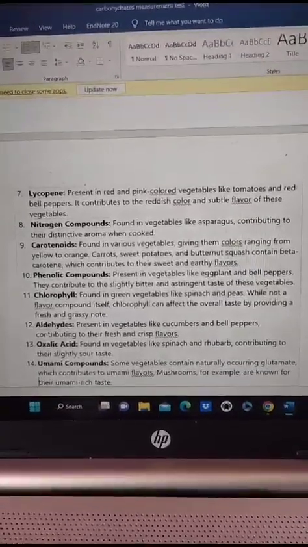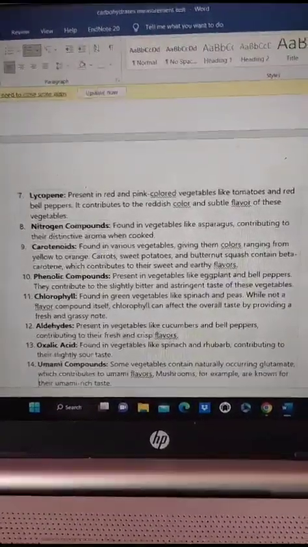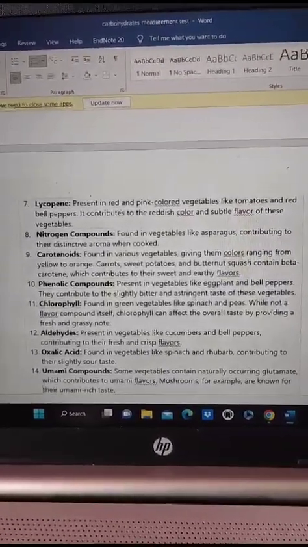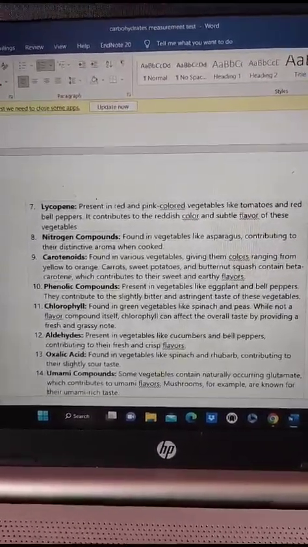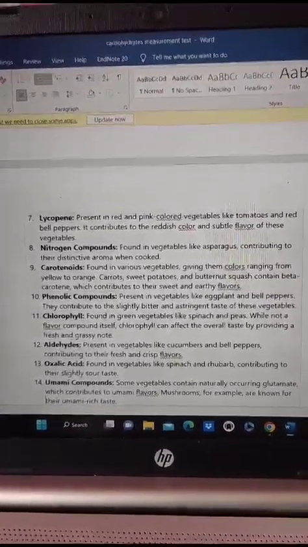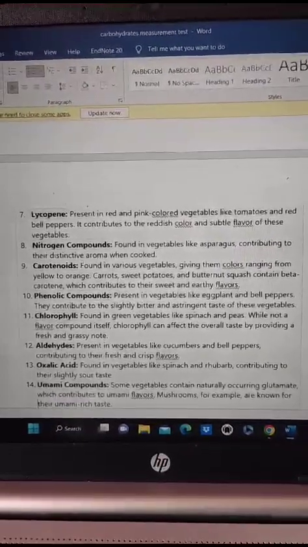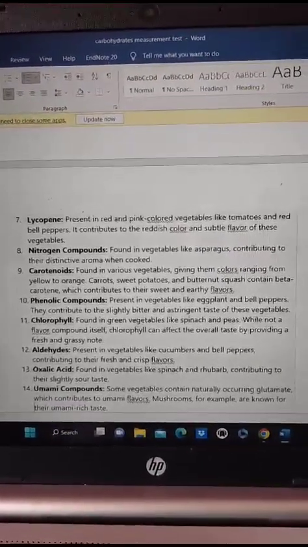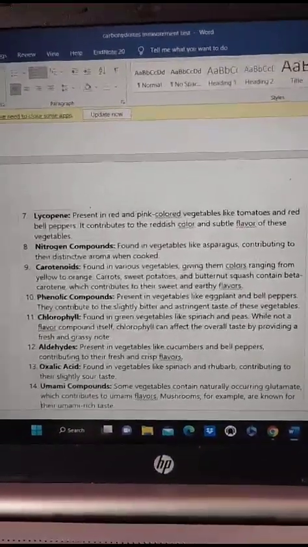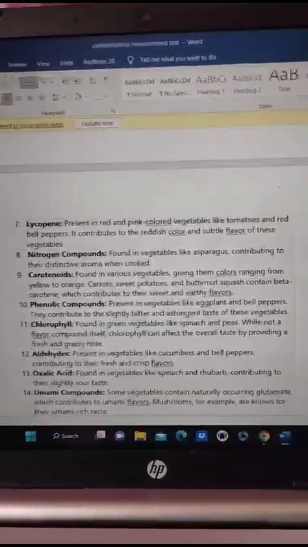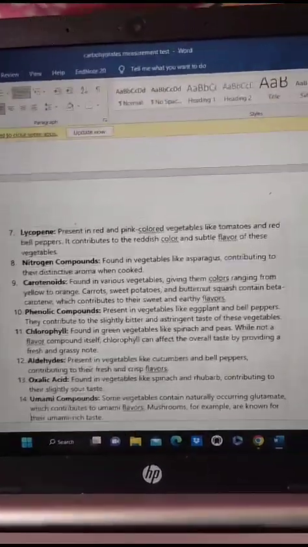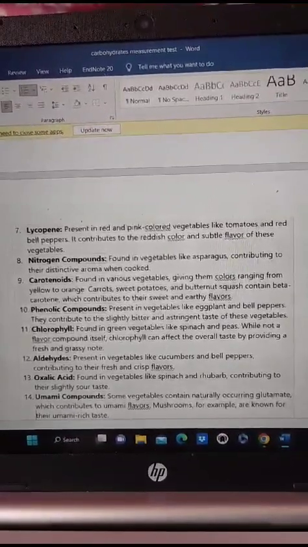earthy flavor. Next are the phenolic compounds, which are present in vegetables like eggplants and bell peppers, which contribute to the slightly bitter and astringent taste of these vegetables. Next is chlorophyll, which is present in green leafy vegetables like spinach and peas. This compound does not emit any flavor, but overall it affects the taste by providing a fresh and grassy note.